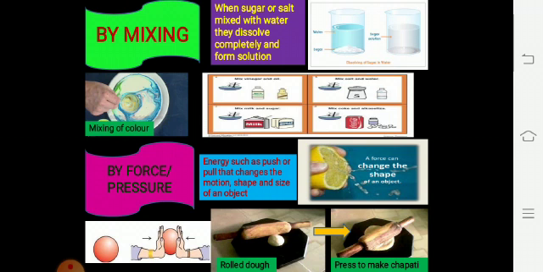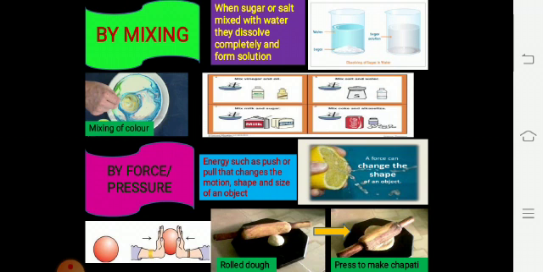Next is mixing sugar with water, sugar with salt, salt with your soft drinks, etc. So they will affect something, whether it is their taste, their appearance, or their structure as well. Next is by force and pressure.